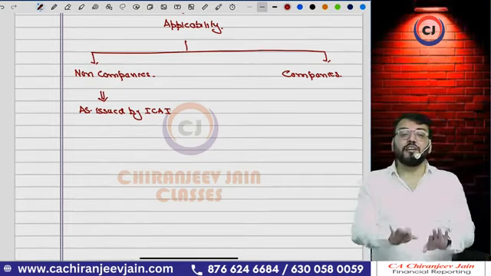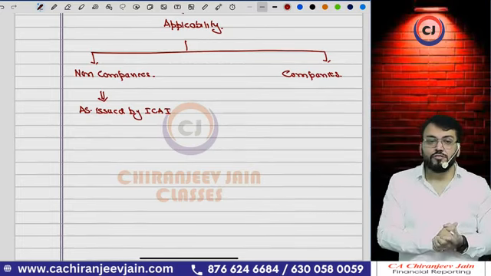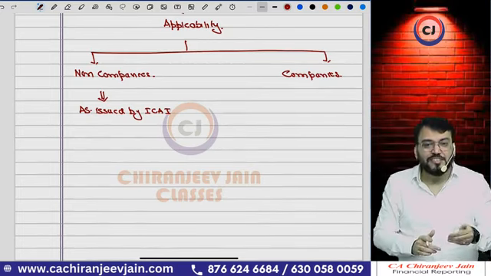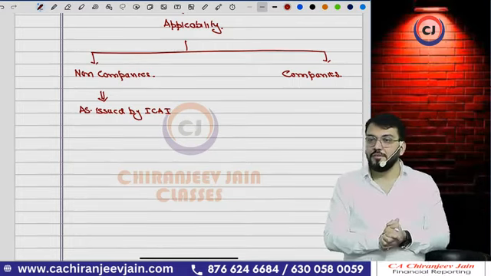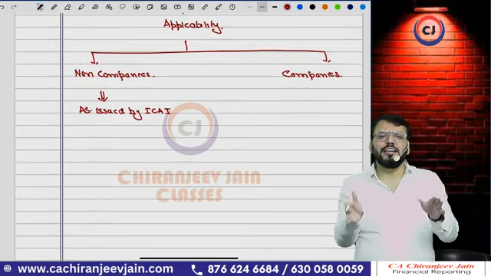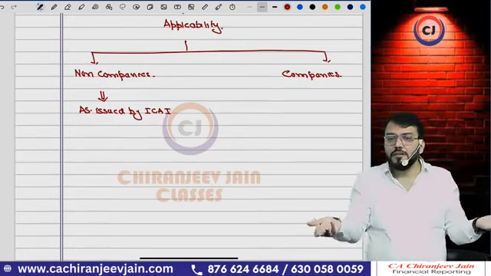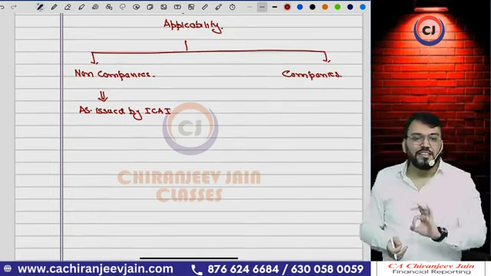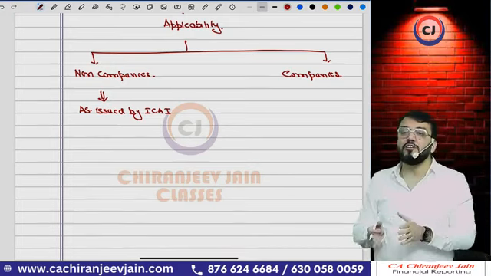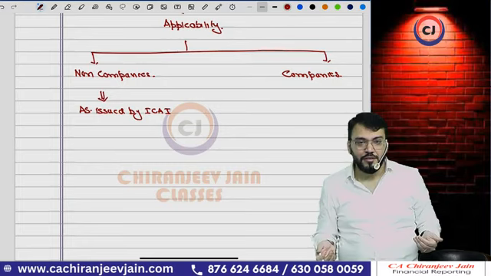At that time the Companies Act was also silent about accounting standards. So of course ICAI started issuing all the accounting standards. As per any act, whether the Companies Act or the Partnership Act, that was silent about compliance with accounting standards. Therefore ICAI issued one circular to all the members. Members means chartered accountants.